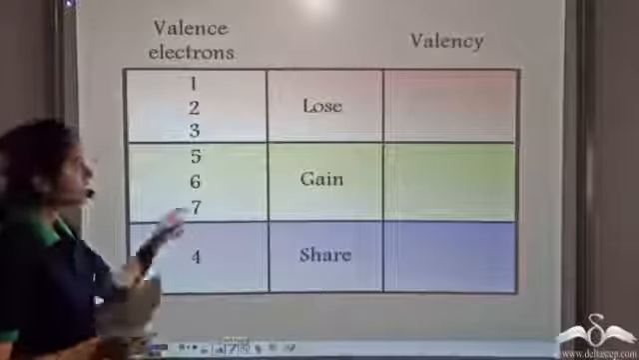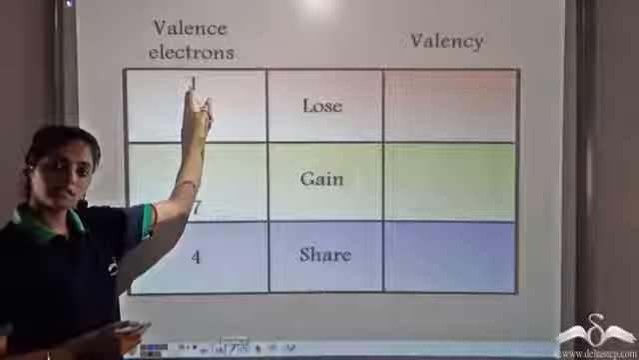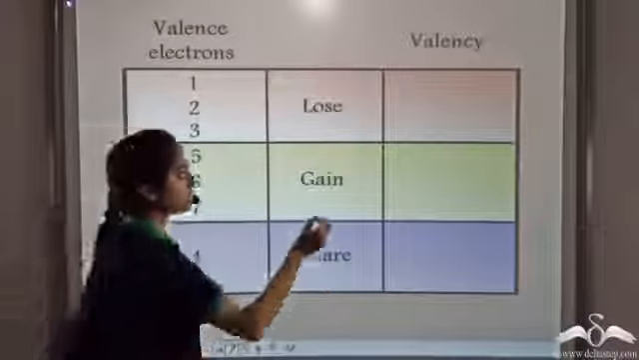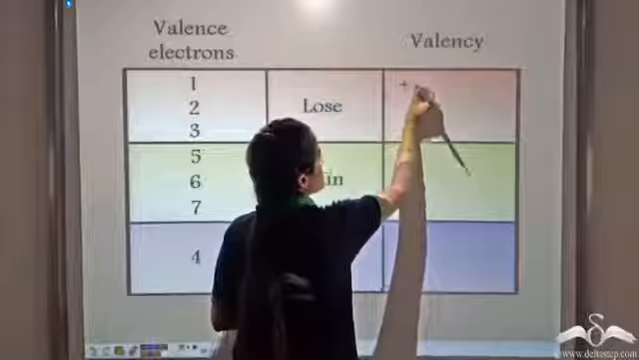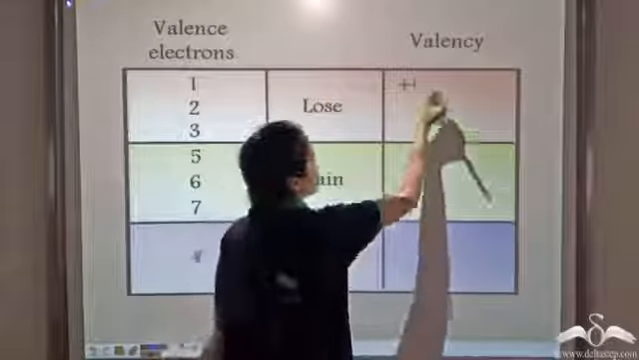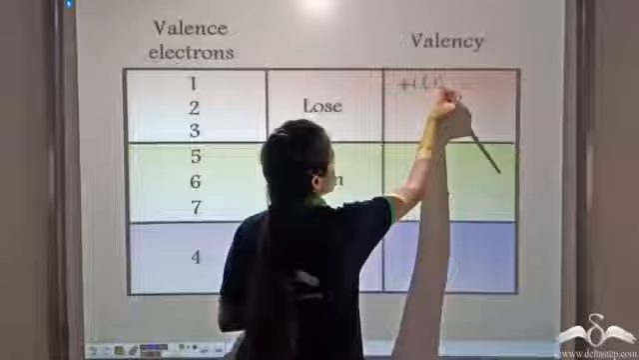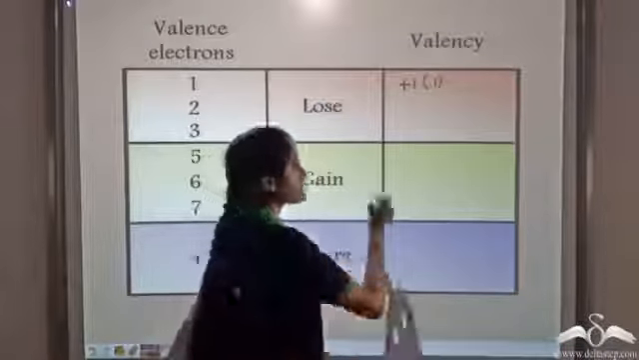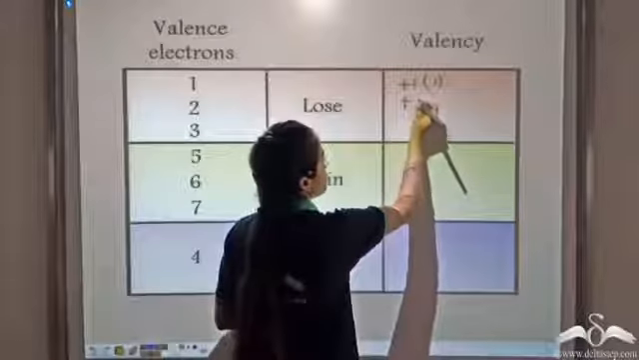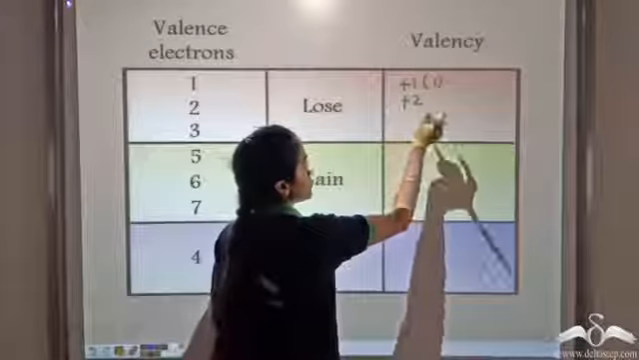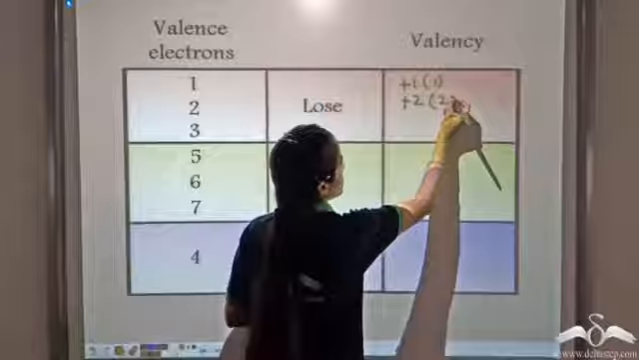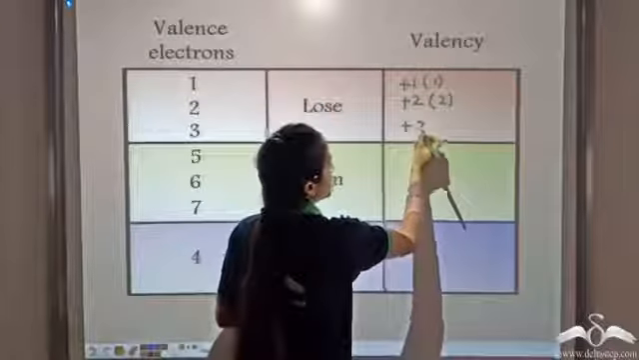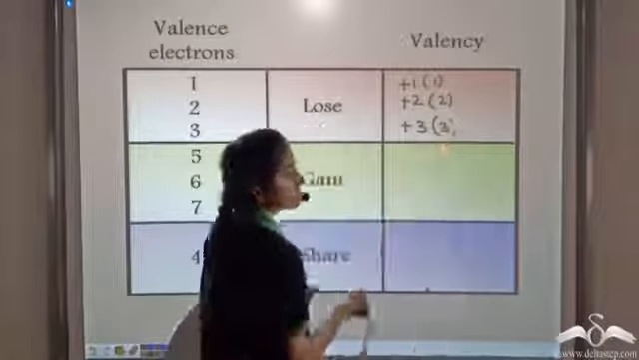So let's see, when an element has 1 valence electron, it can lose 1 valence electron. So it has a valency plus 1, or we can simply write 1. When there are 2 valence electrons, it can lose 2 electrons to complete the octet. So the valency becomes plus 2 or simply 2. Similarly for 3, we get plus 3 or simply 3.